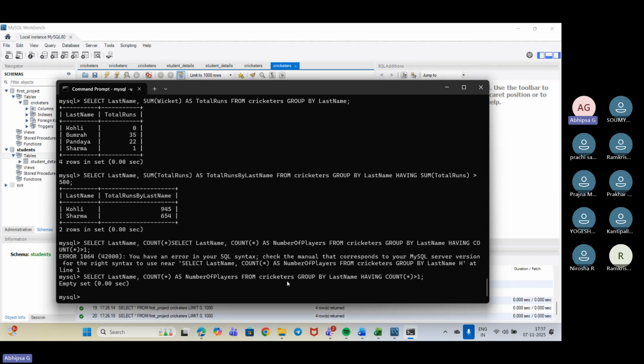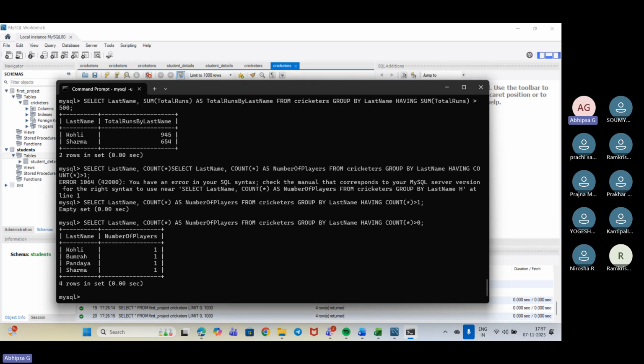Select last name, count from cricketers group by last name having count greater than 1. Empty. Yes, the set is empty. You can see the set is empty. There is no value that is greater than 1, right? So that's why we are not getting anything printed. Now, if I go with this and put the condition, suppose greater than 0, so all of them will be printed, right? That's why we are getting this. Got my point?